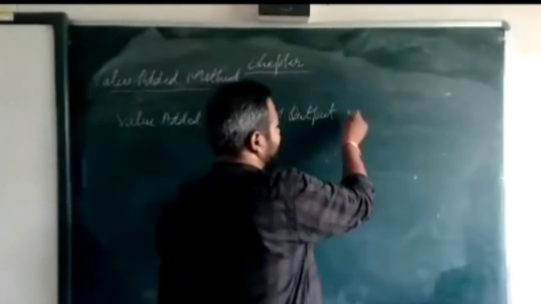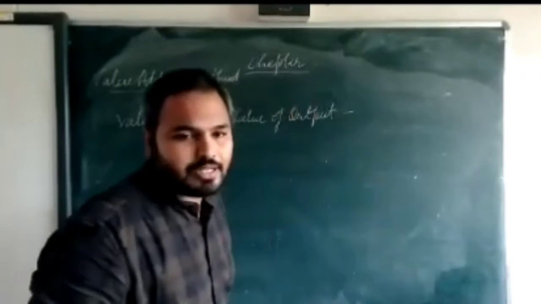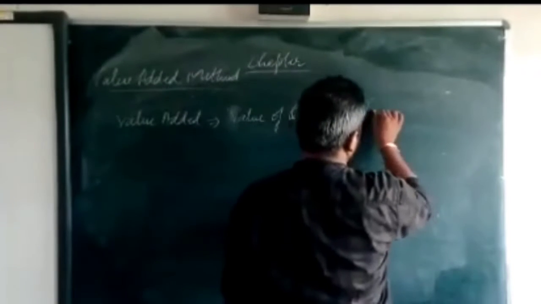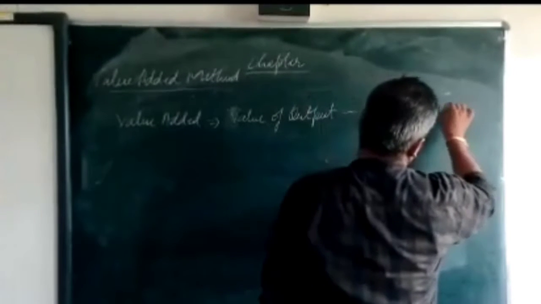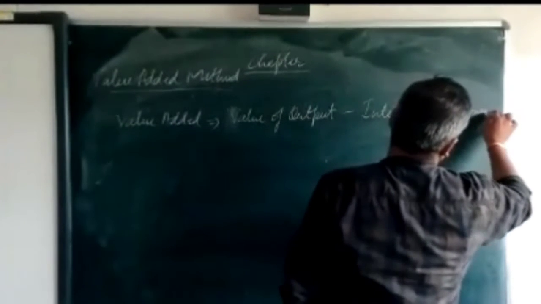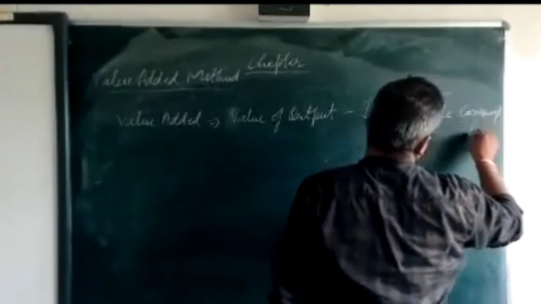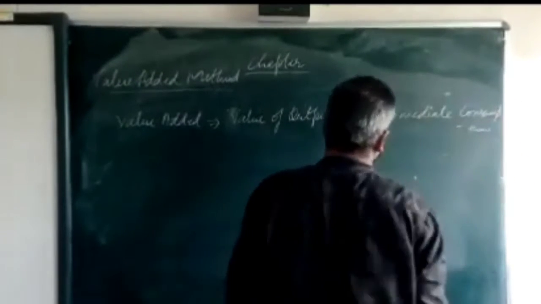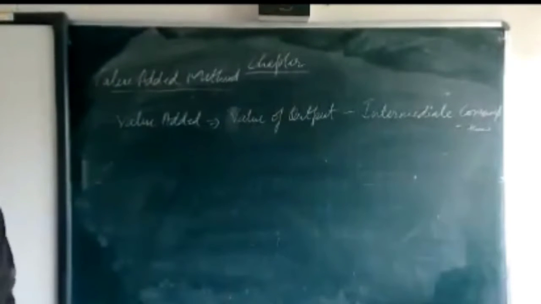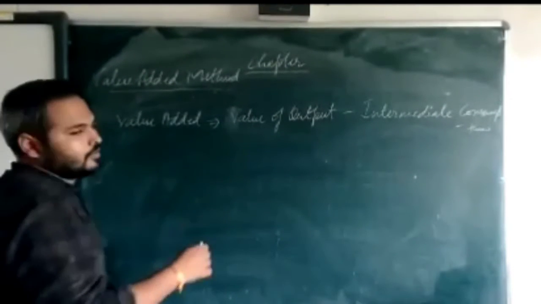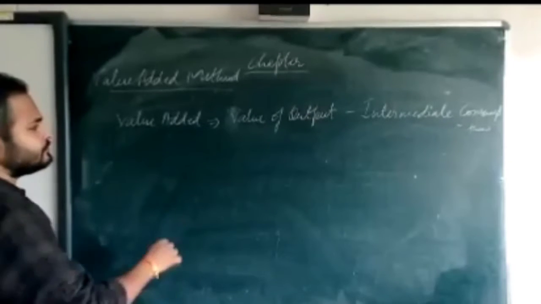That is known as value of output minus intermediate consumption. And that will give you GDP-MP. Okay.